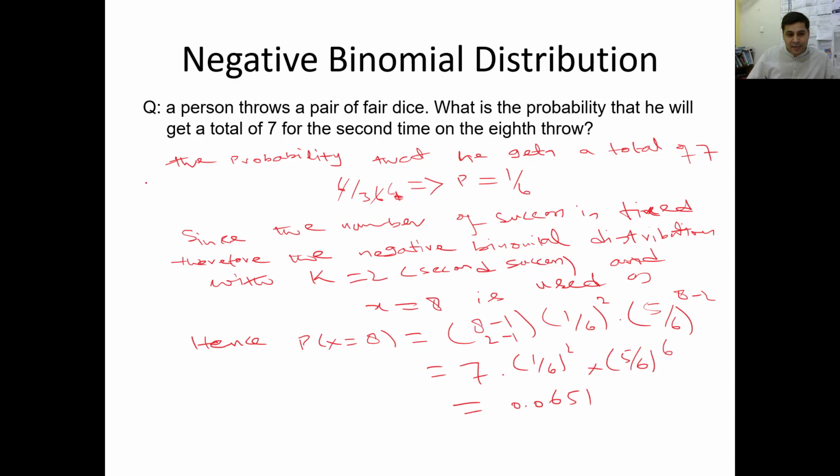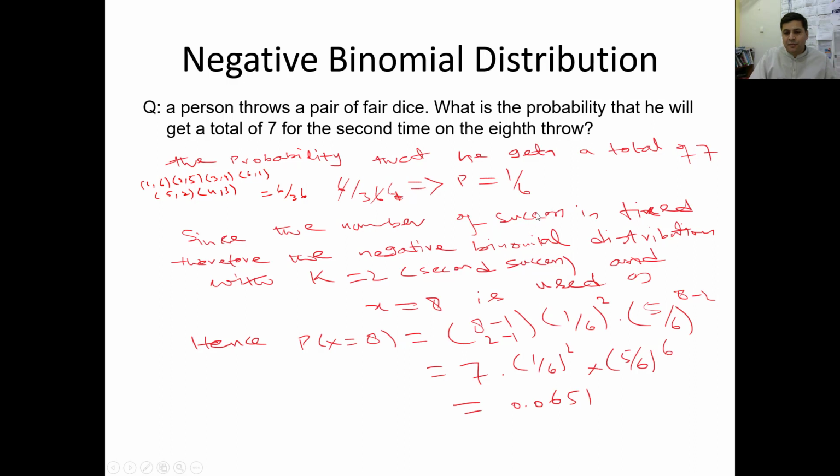The possibility is 1 on the first and 6 on the second. The possibility is 2 on the first and 5 on the second. The possibility is 3 on the first and 4 on the second. The possibility is 6 on the first and 1 on the second. The possibility is 5 on the first and 2 on the second. The possibility is 4 on the first and 3 on the second. So how many possibilities do we have? 1, 2, 3, 4, 5, 6. So it will be 6 by 36. That is why we write the probability of success as 6 divided by 36. So the probability of success is 1 by 6.